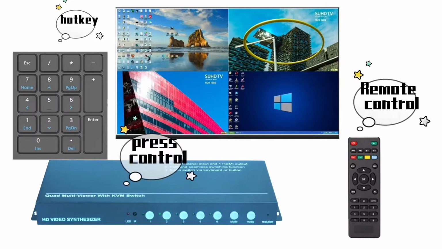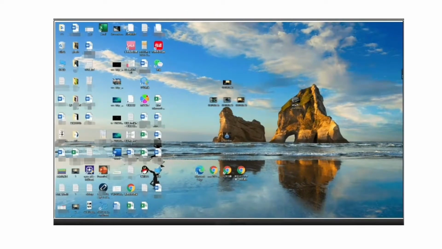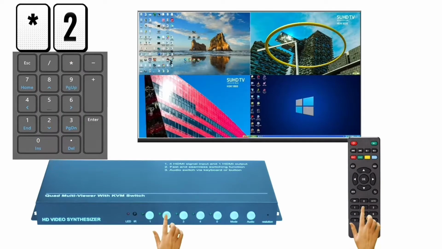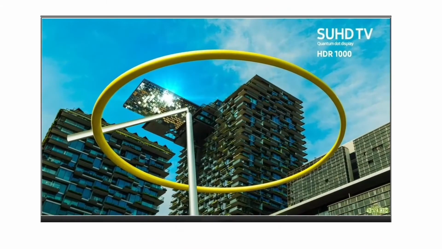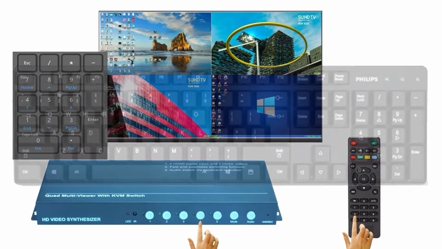Press the control or remote control or hotkey. Press 1, the first input will be full display. Press 2, the second input will be full display. Press 3, the third input will be full display. Press 4, the fourth input will be full display.